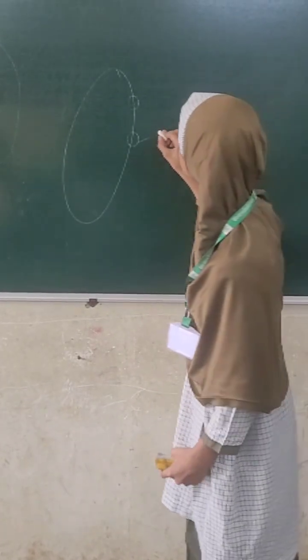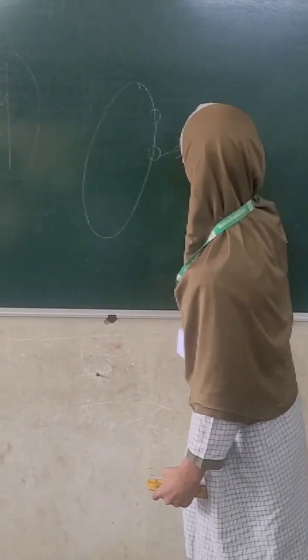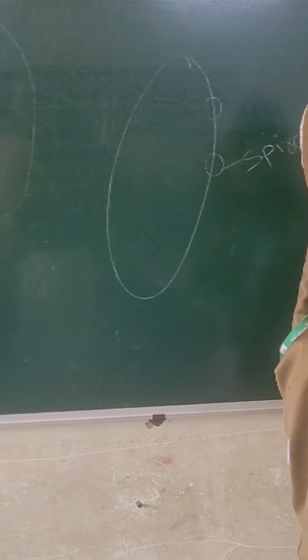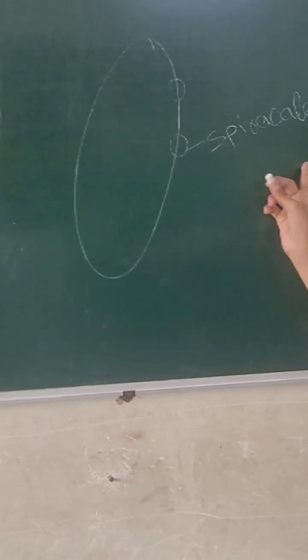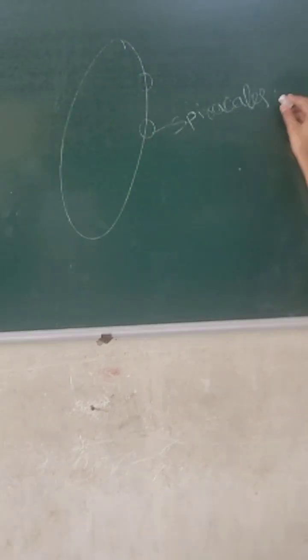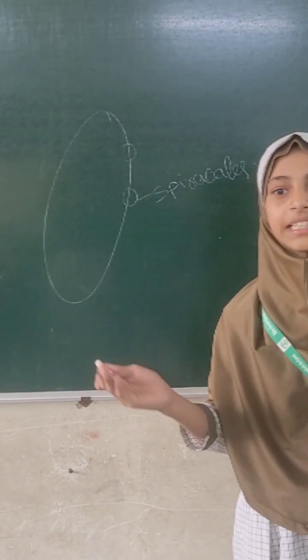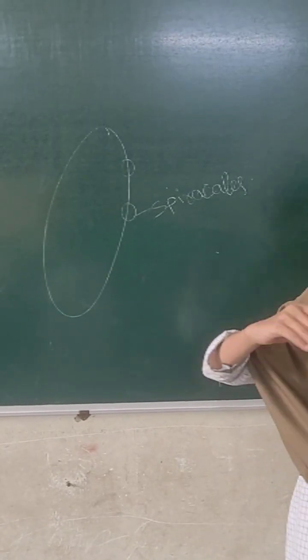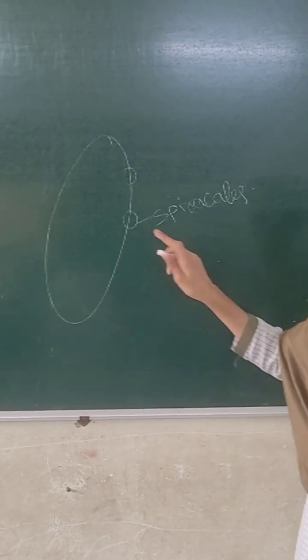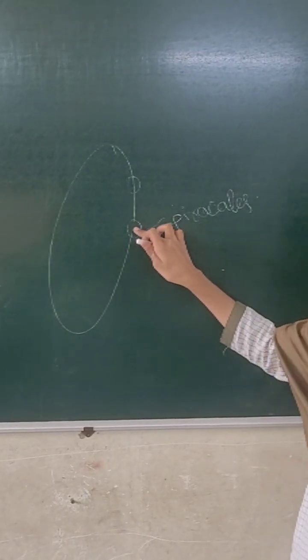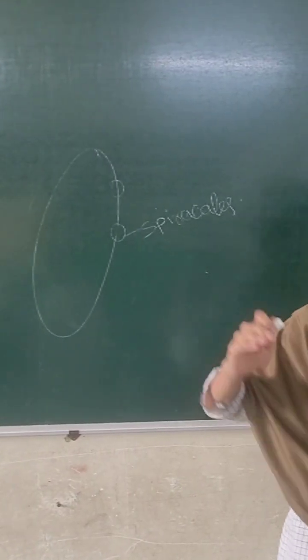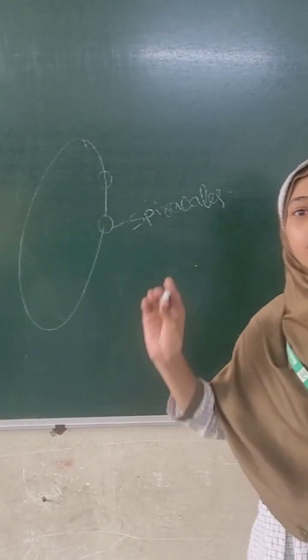These holes are called spiracles. When the spiracles open, they take in oxygen and remove carbon dioxide. Until the spiracles open, this process continues, and this process is also called breathing.